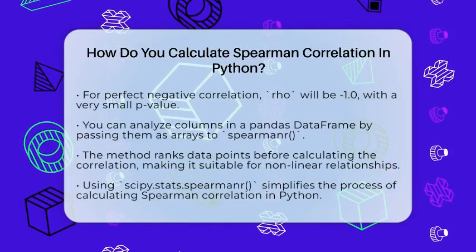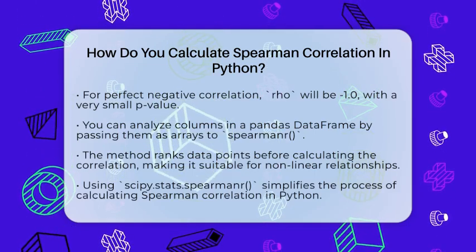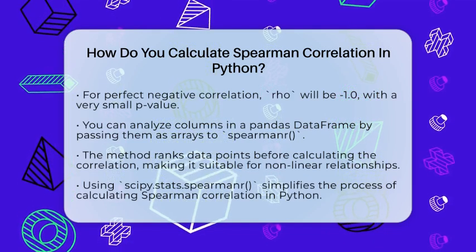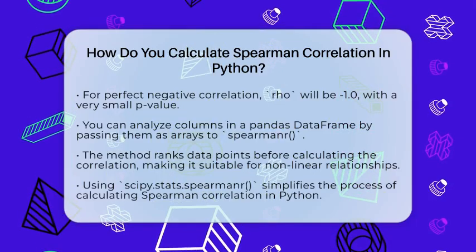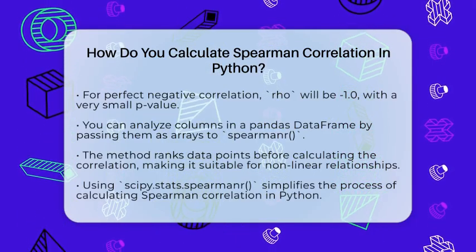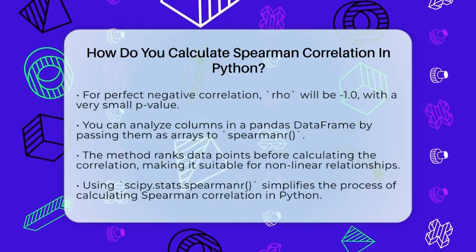Remember, Spearman's method ranks the data points first and then calculates the Pearson correlation on these ranks. It's a handy tool when your data doesn't meet the assumptions of linearity or normality. Overall, using scipy.stats.spearmanr makes calculating Spearman correlation in Python simple and effective, perfect for your data analysis projects.